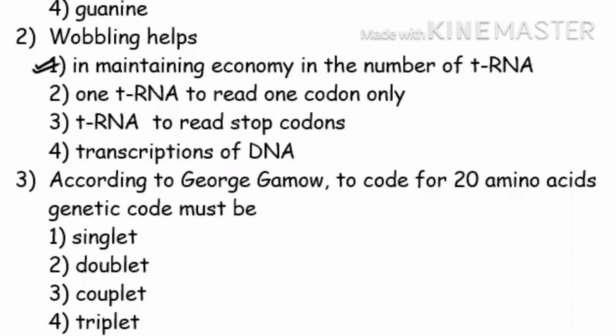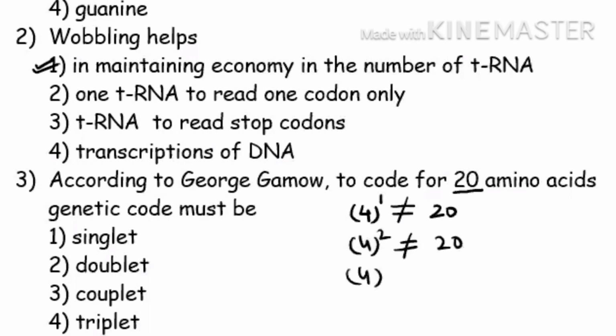According to George Gamow, to code for 20 amino acids, what must be the genetic codon? If you remember, we have already studied that 4 nitrogenous bases for 20 amino acids is not possible. 1:1 is not possible. A set of doublets is also not possible. So it is only a set of 3 nitrogenous bases, which means according to him, the codon should be a triplet. Is it clear? So the answer will go to the third option.